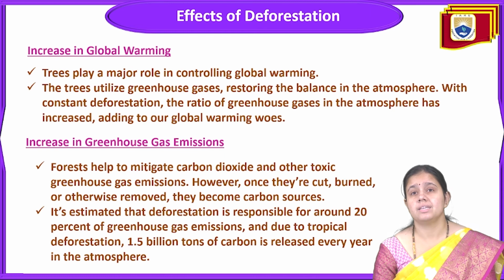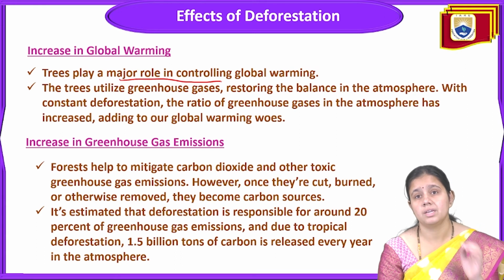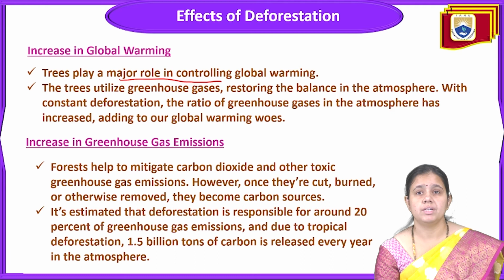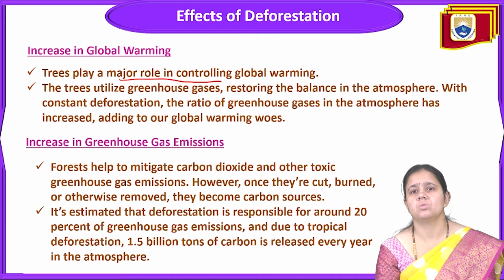And next is the increase in global warming. A tree plays a major role in controlling global warming. Trees utilize greenhouse gases, restoring the balance in the atmosphere. With constant deforestation, the ratio of greenhouse gases in the atmosphere has increased. That will add to our global warming woes. So trees play an important role in controlling global warming.